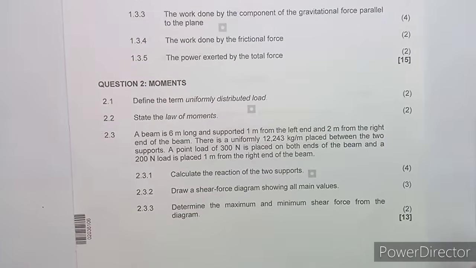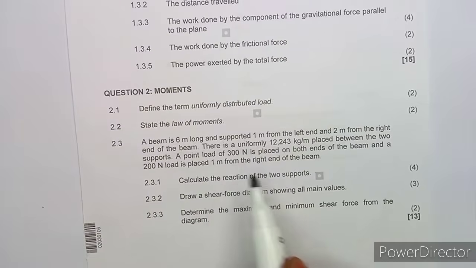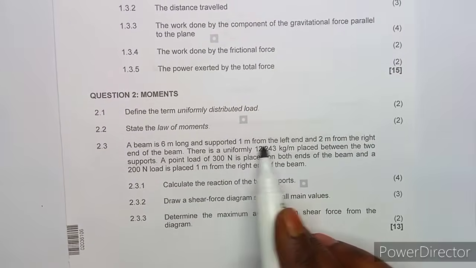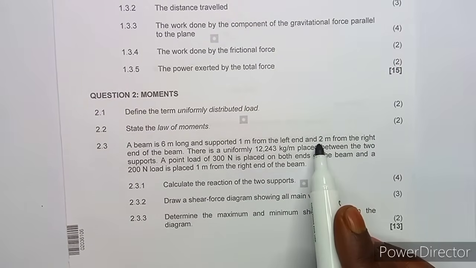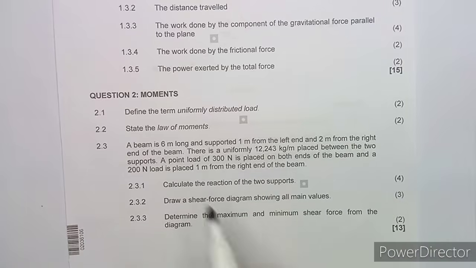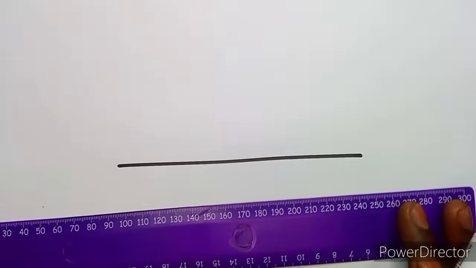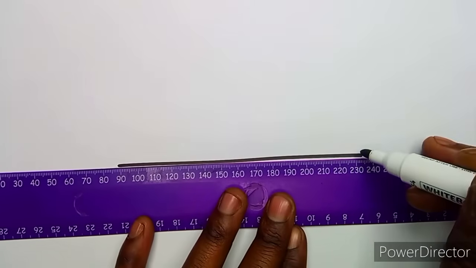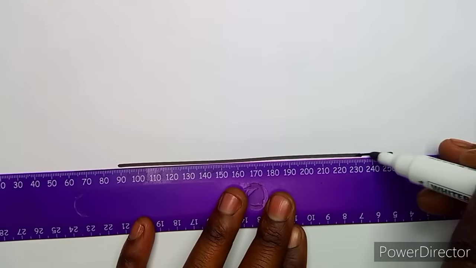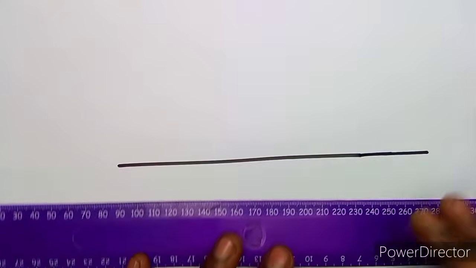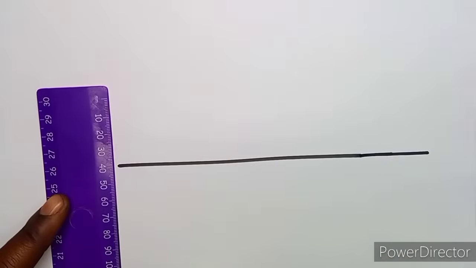So there is a beam which is 6 meters long, as we are given, and it is supported, take note, 1 meter from the left end and 2 meters from the right end of the beam. So we have 1 meter and 2 meters. Maybe let me just increase this. Is it going to be clear? All right, anyways, I hope it's going to be clear.